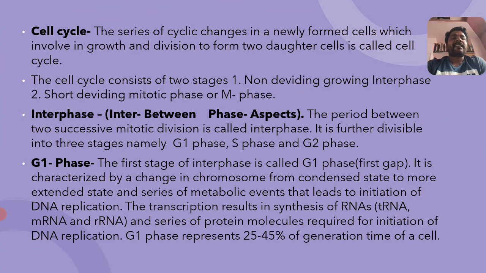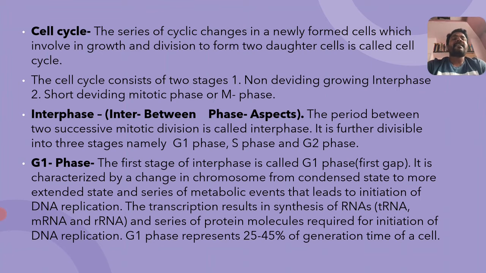As a result of this division, two daughter cells are formed, hence that process is called the cell cycle.